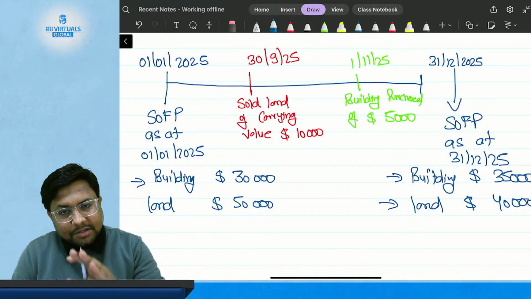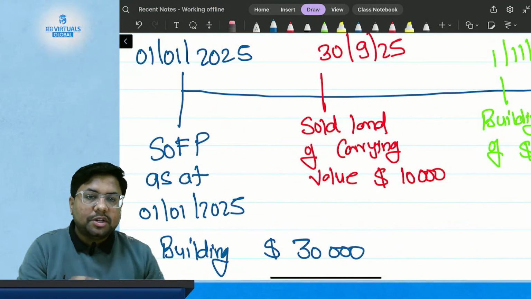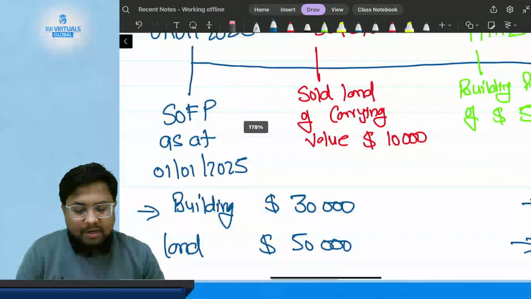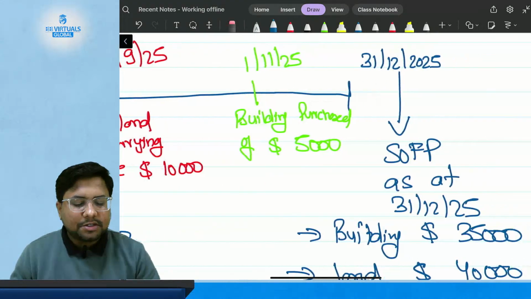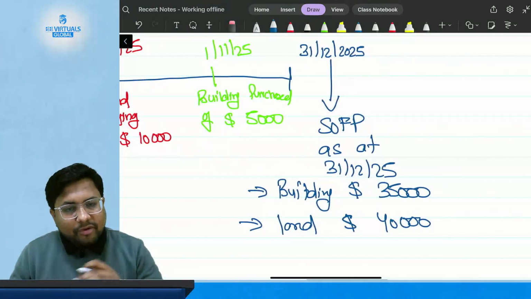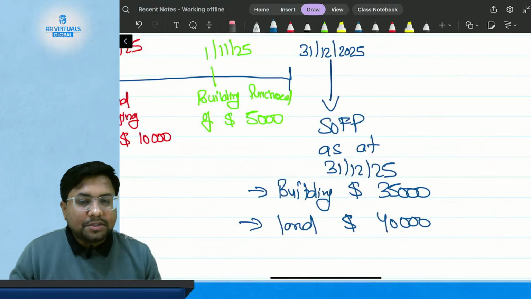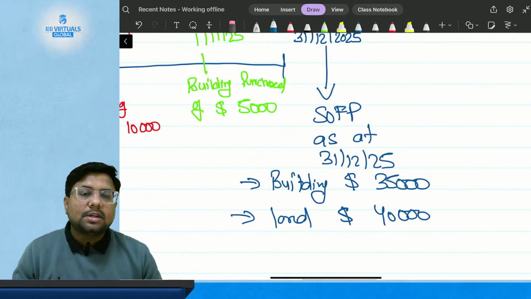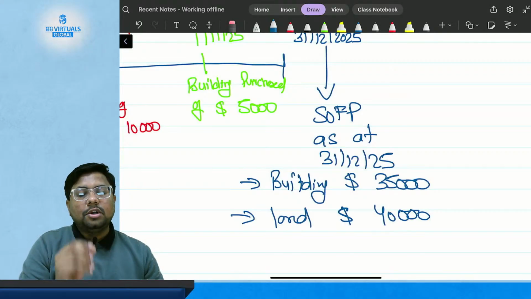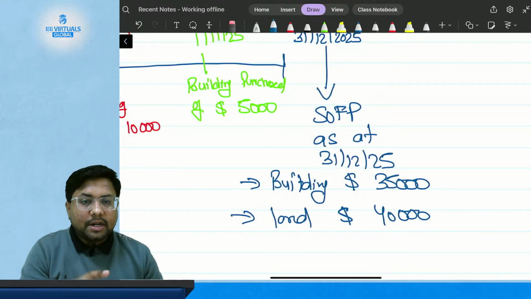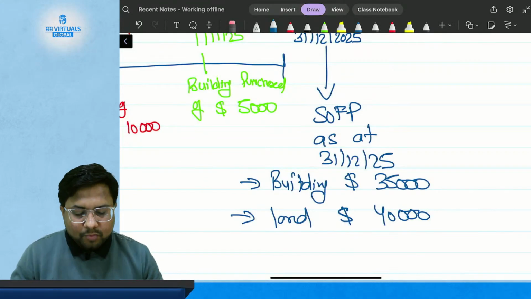So the financial position will be of a particular date. As on 1st of January 2025, my financial position is this. Then during the year I have done certain transactions, so because of that, my financial position as on 31st of December changes to this. What I am trying to say is that financial position will only show you the data of a particular date, of a particular time.